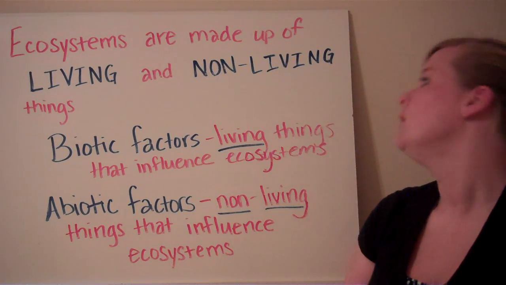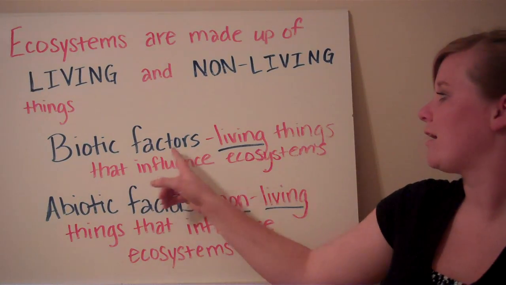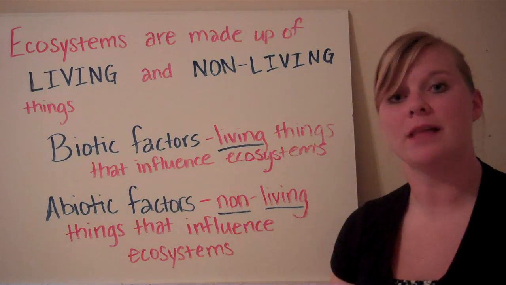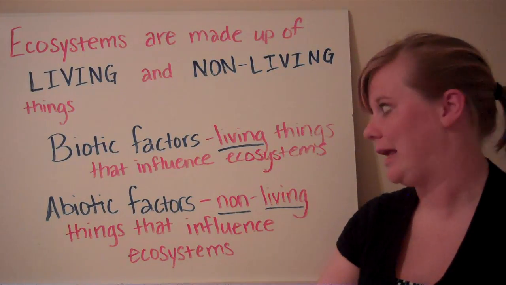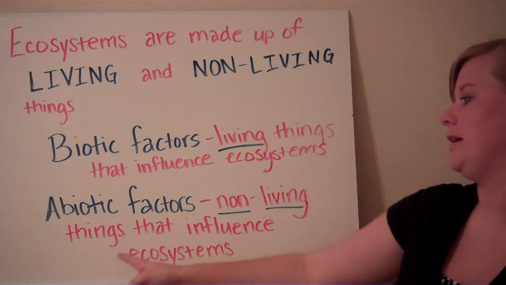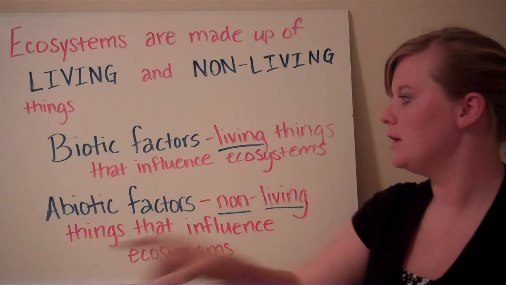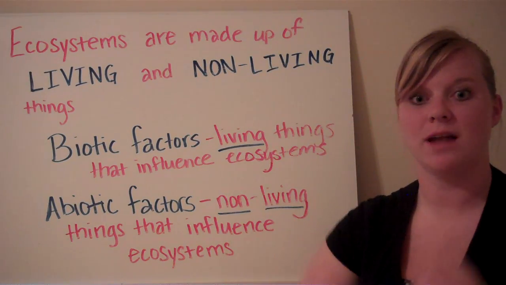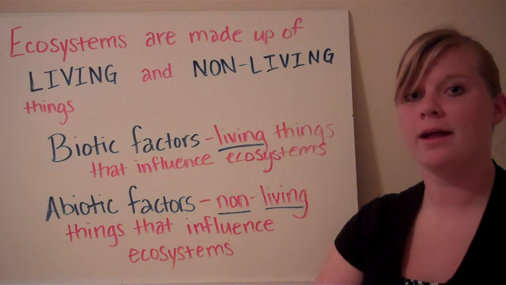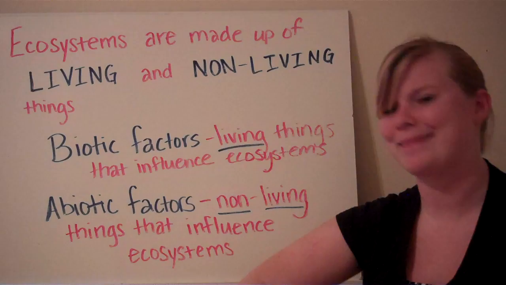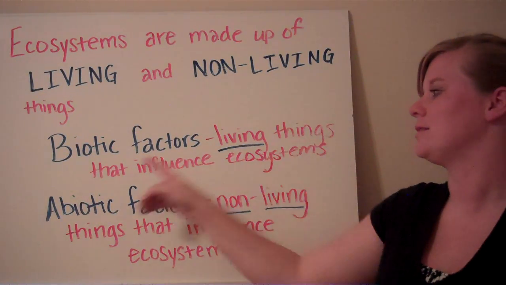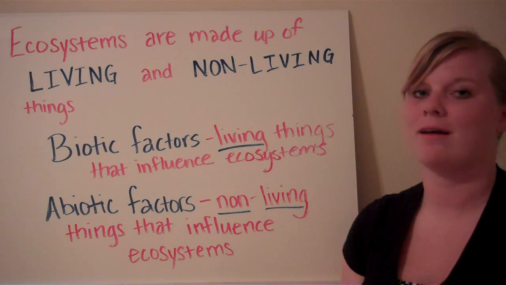Those living pieces are called biotic factors. These are living things that influence ecosystems. Bio means life, so biotic factors are living things. We also have abiotic factors. These are non-living things that influence ecosystems. A often means not, so abiotic means not living. Biology is the study of living things, bio meaning living, and biotic factors are living things that influence ecosystems. Abiotic are non-living.